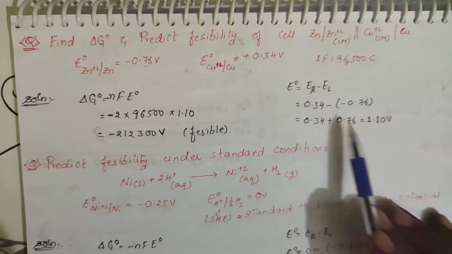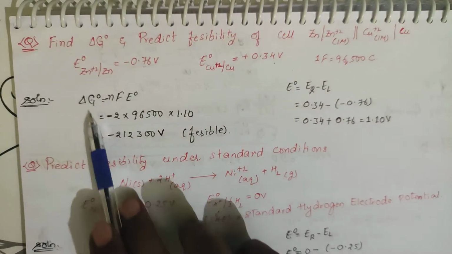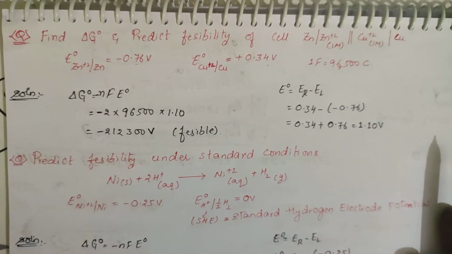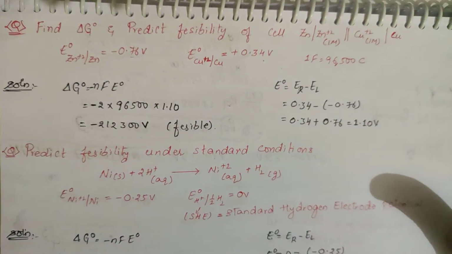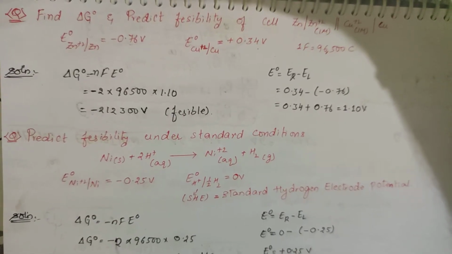If you get the E naught value positive, automatically delta G naught will be a negative value. If you are getting delta G as a negative value, then the reaction is feasible. So whatever conditions he has mentioned above, the construction of the cell is possible.